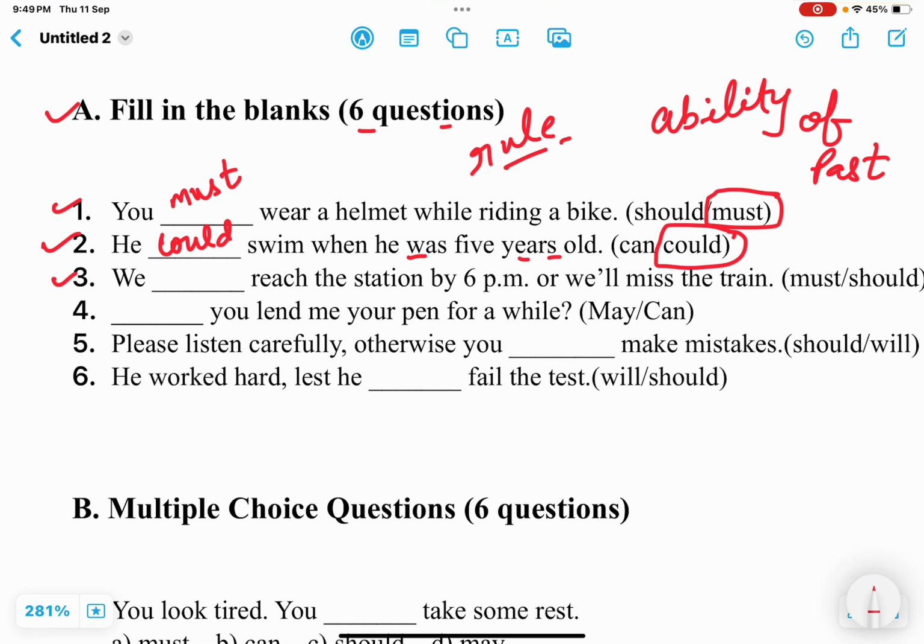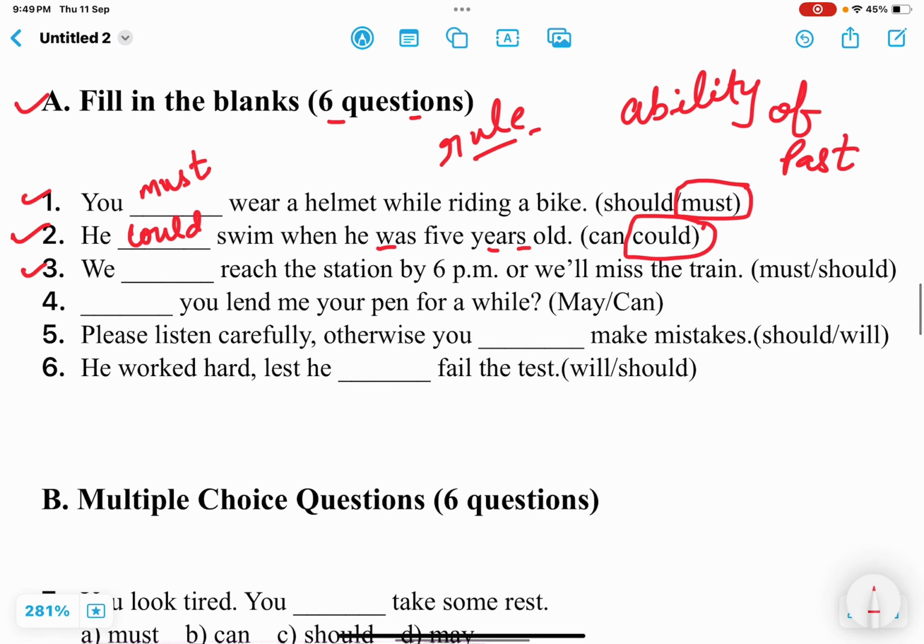Third sentence, we dash reach the station by 6 p.m. or we will miss the train. Once again, we will be facing the consequences if we don't do something. That means again it's an obligation. So we dash reach the station by 6 p.m. It is mandatory. We have to reach. So must. Okay, so we must reach the station by 6 p.m. or we will miss the train.